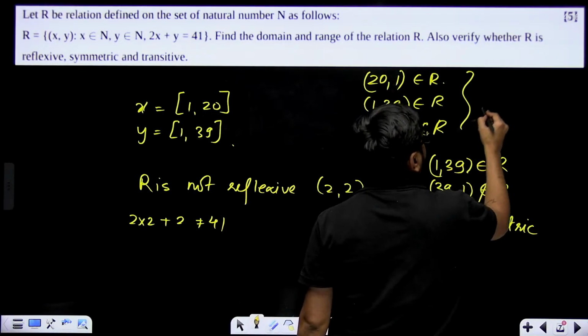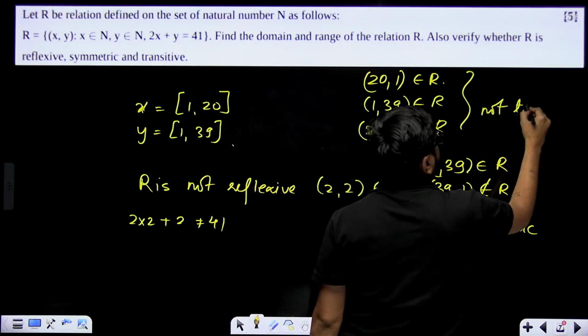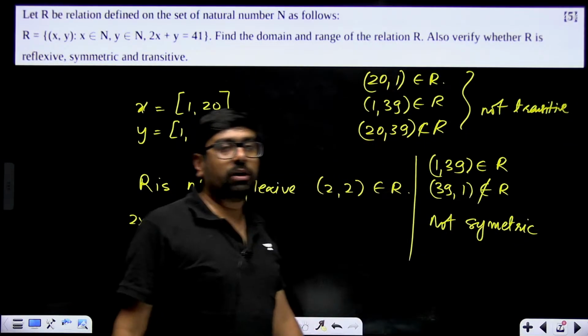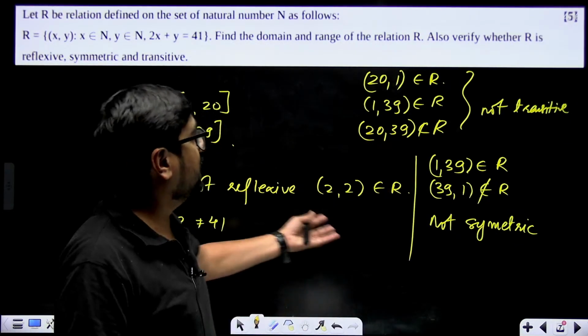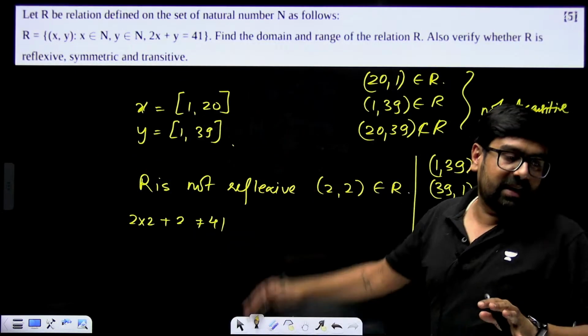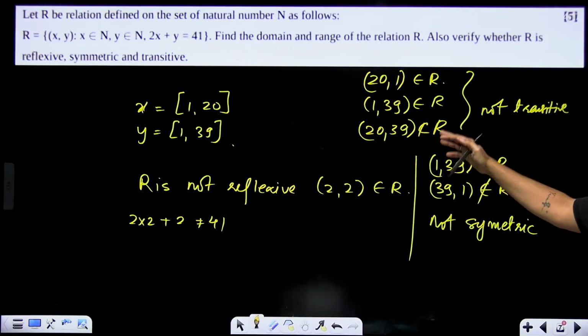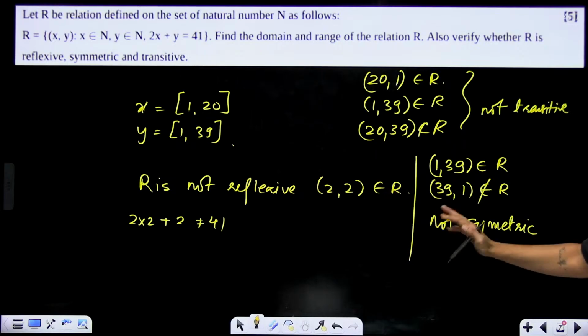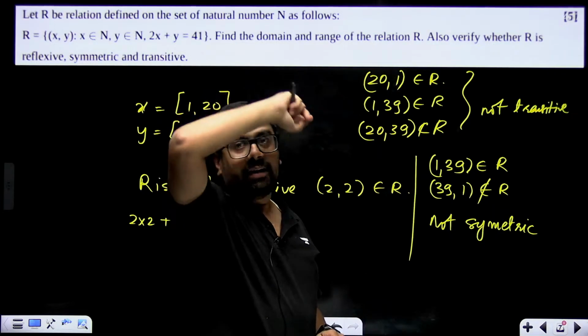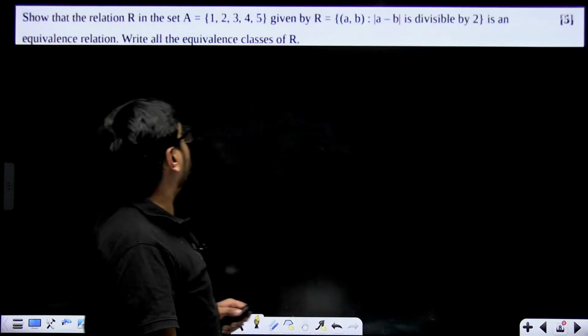We'll simply take the values and show that it is neither reflexive, nor symmetric, nor transitive. And this is the case with any linear relation. Generally, if you see a linear relation, show it like this: not symmetric, not transitive, not reflexive. But for function, how to show, I showed you in the starting, right? All the values it will take greater than 39.